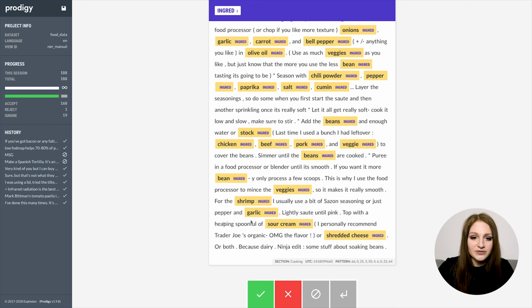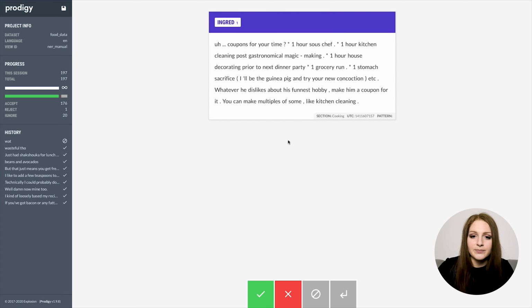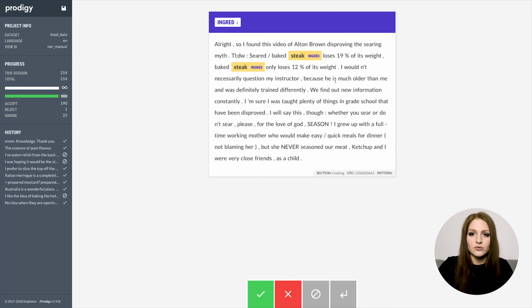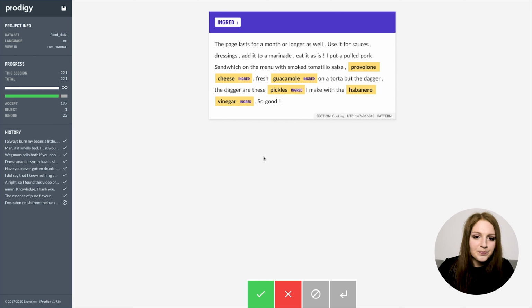Yeah, I'm definitely curious to see if the model is going to be able to pick up on the quite specific ingredient distinction as opposed to food in general.